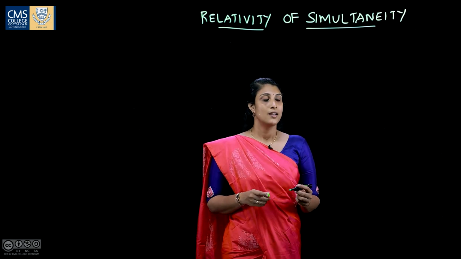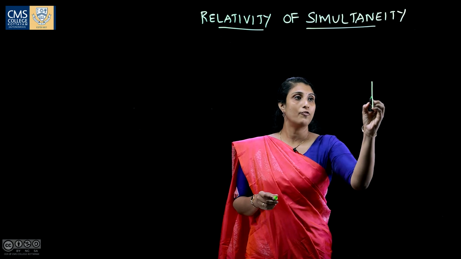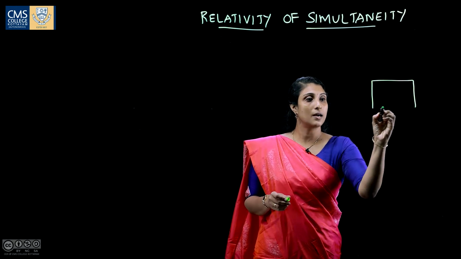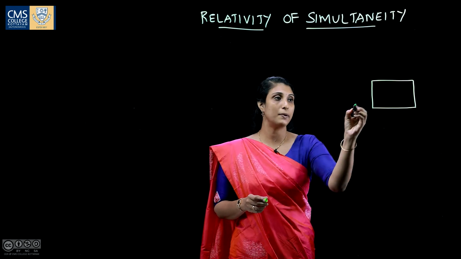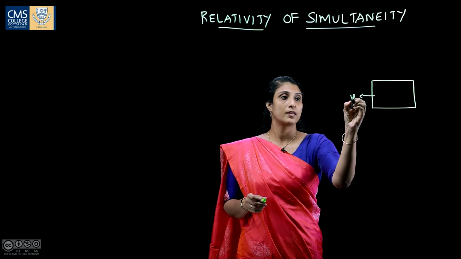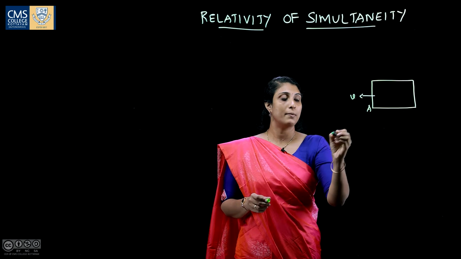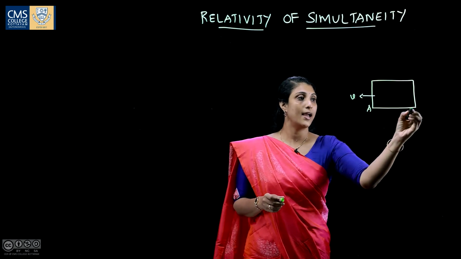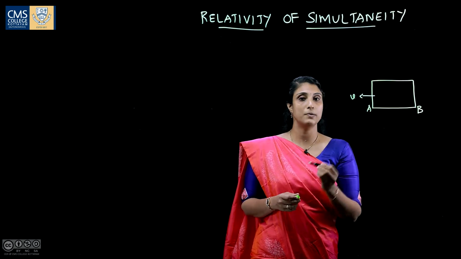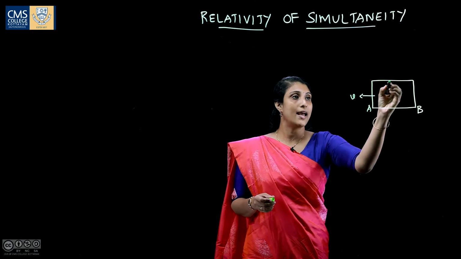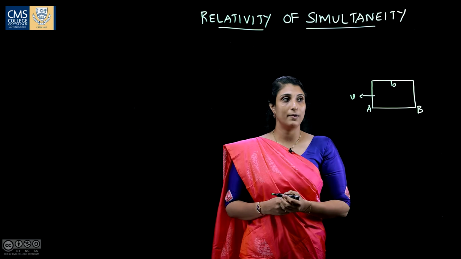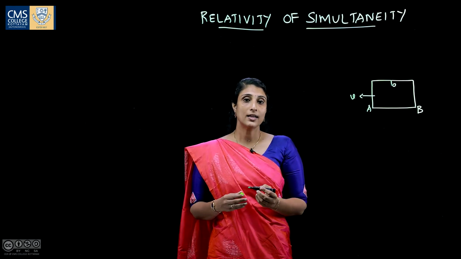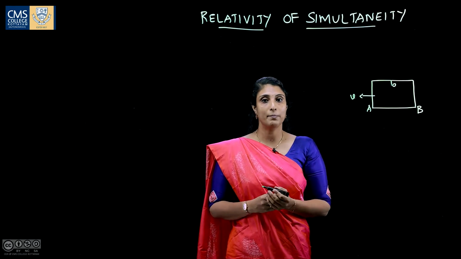For example, consider one compartment of a train. This compartment moves along a straight track with a uniform speed v. Let the front end of the compartment be marked as A and the back end be marked as B. Now consider a light bulb hanging at the center O of the compartment. Now we consider an observer inside the compartment.